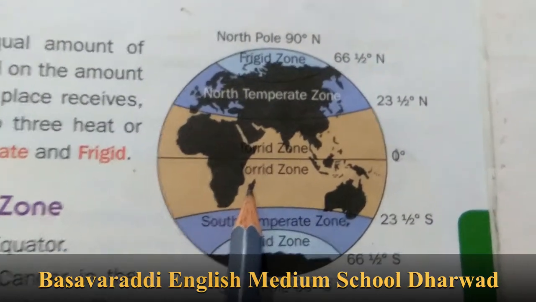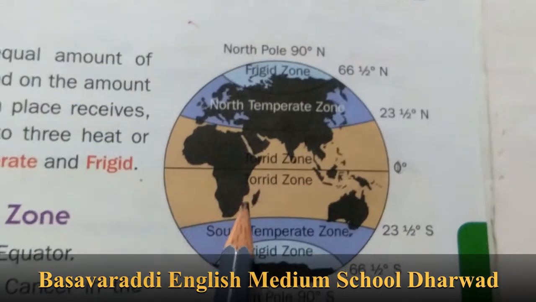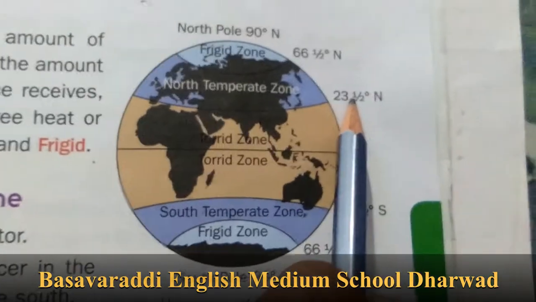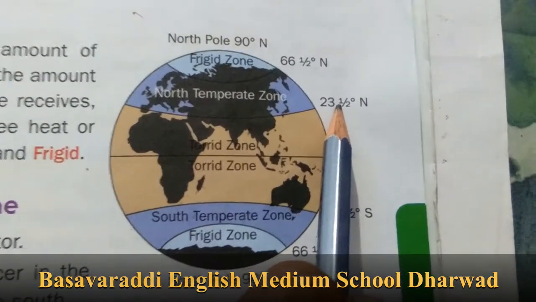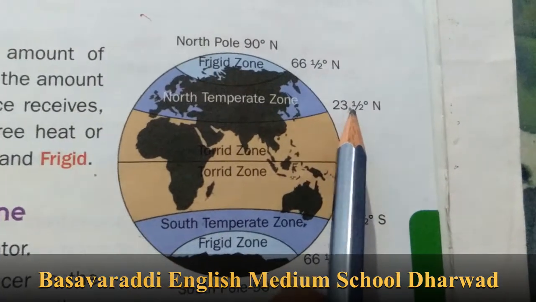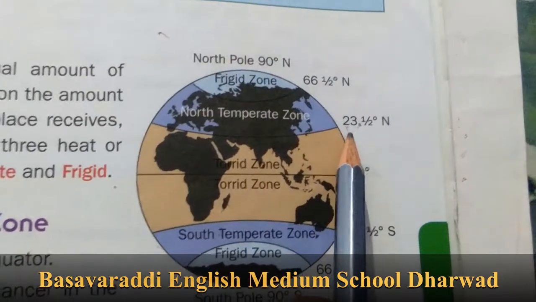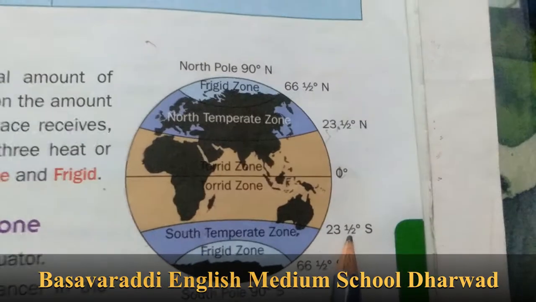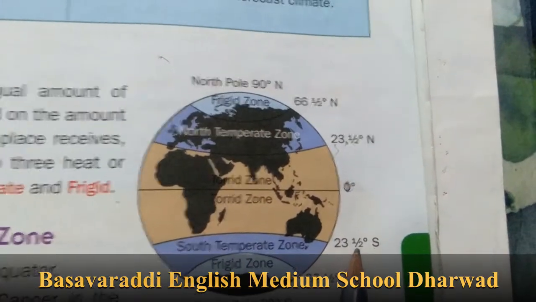And it stretches from the Tropic of Cancer, 23.5 degree in the northern hemisphere, up to 23.5 degree south.